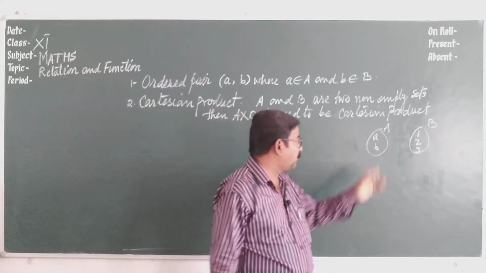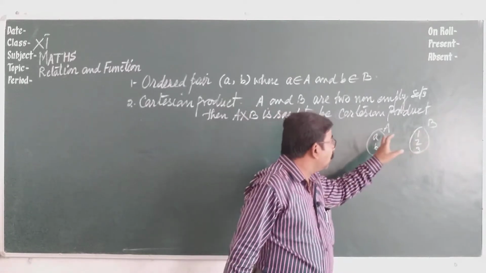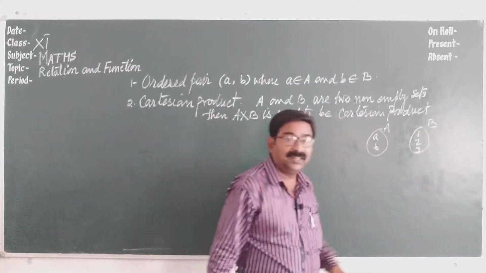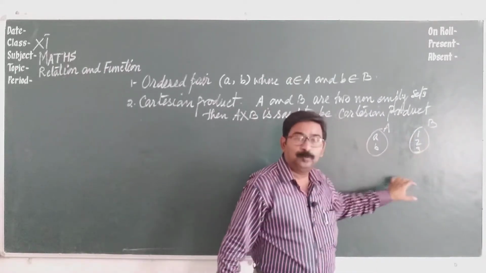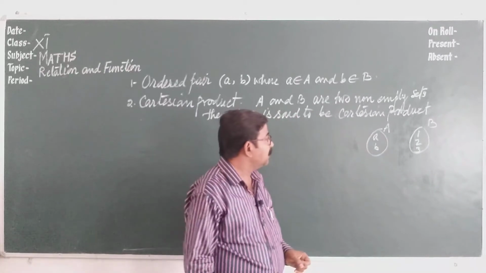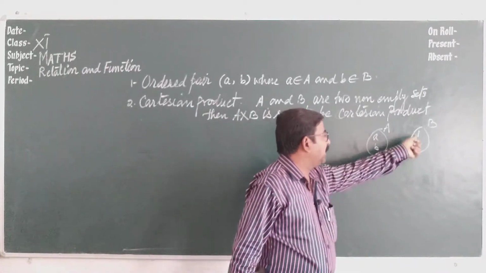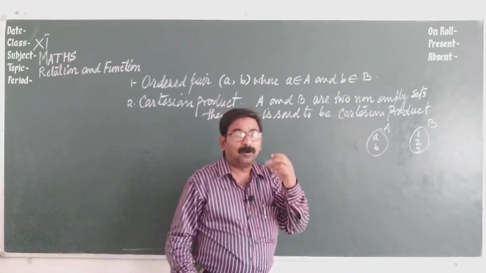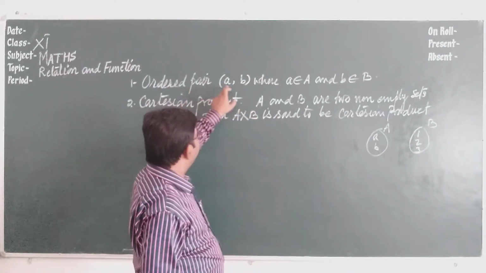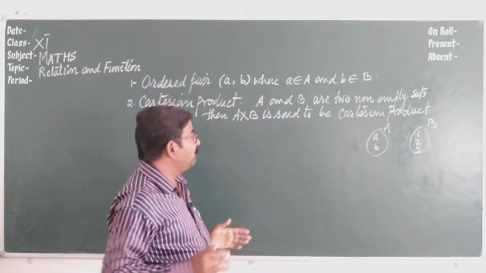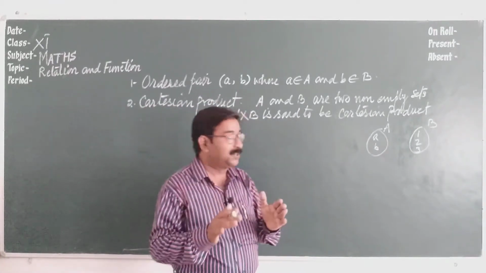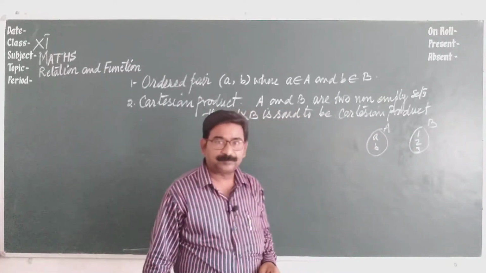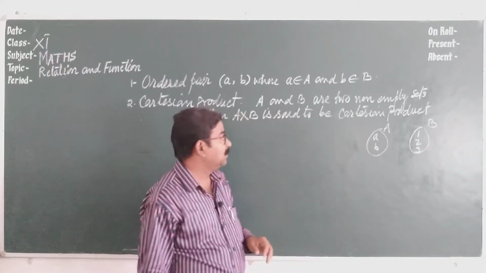So many pairs: a1, a2, a3, b1, b2, b3, all are pairs. Any one pair like a1 or a2 or a3 is just a simple example of a pair, taking the first element from the first set and the second element from the second set.